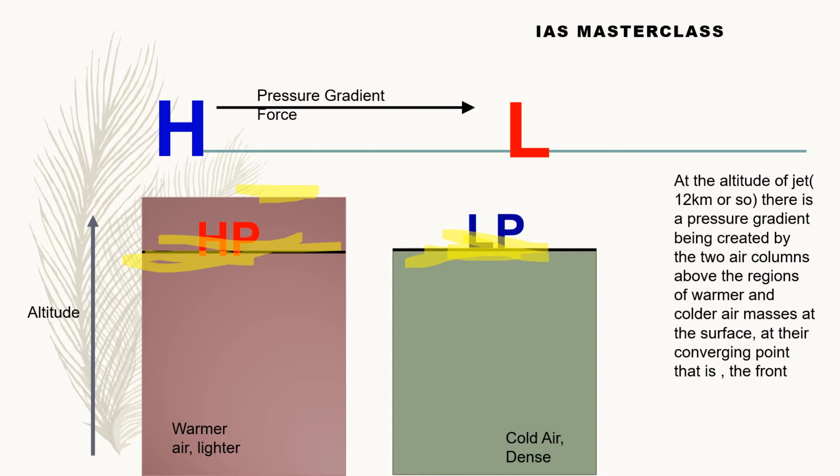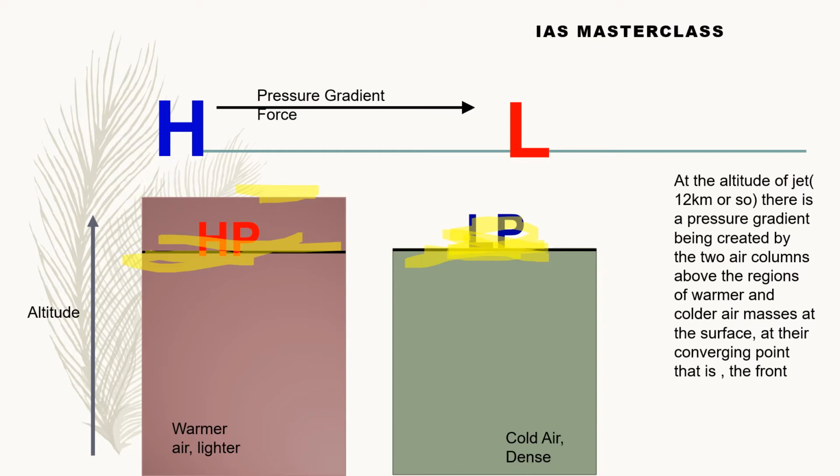That means at the altitude of the jet, around 12 km or so, a pressure gradient is created. A comparatively low pressure region is created where on the surface there is a cold air mass, and a higher pressure region is created where on the surface you have the warmer air mass.